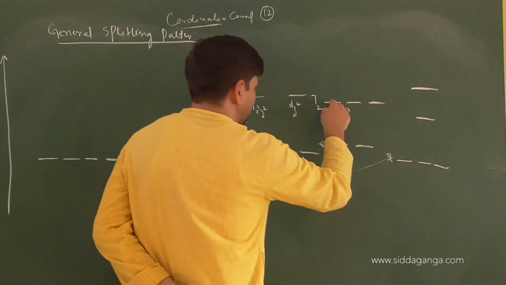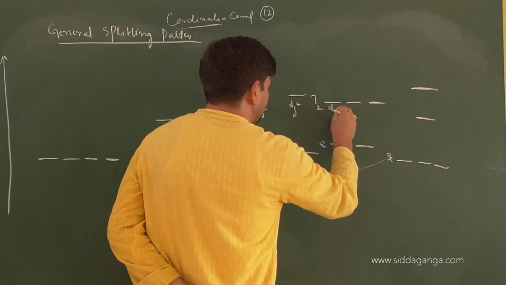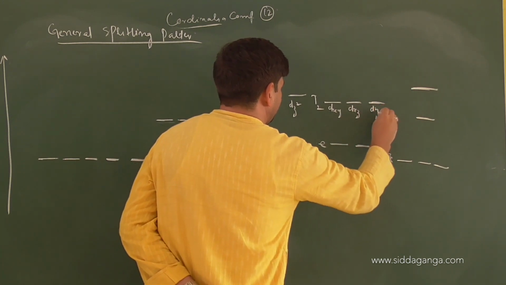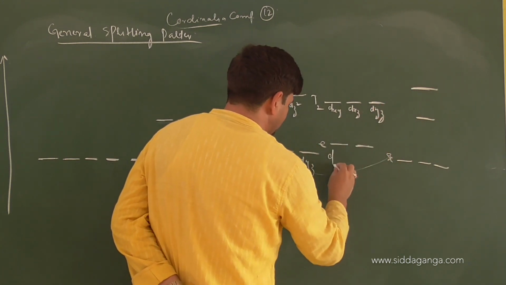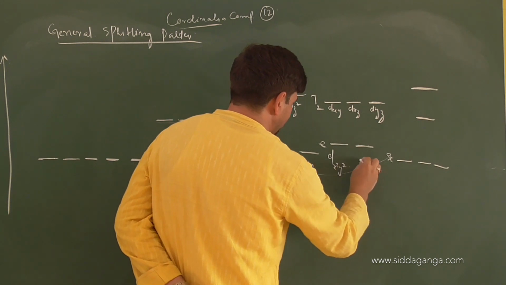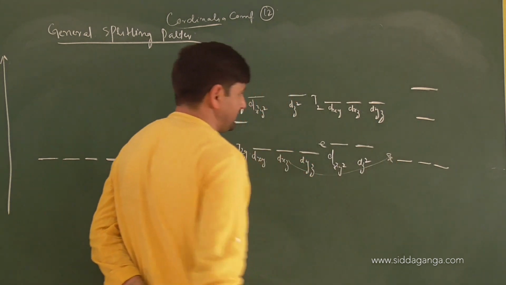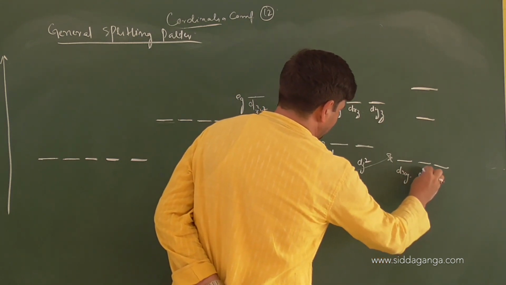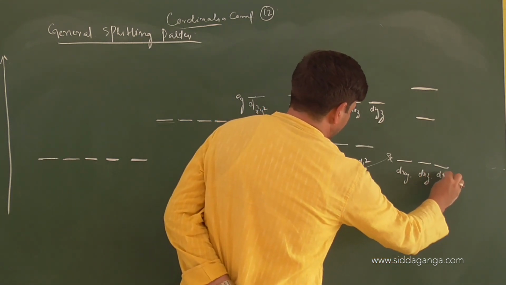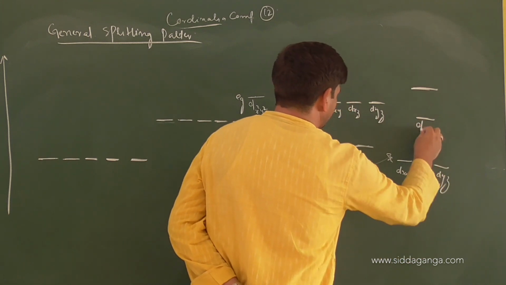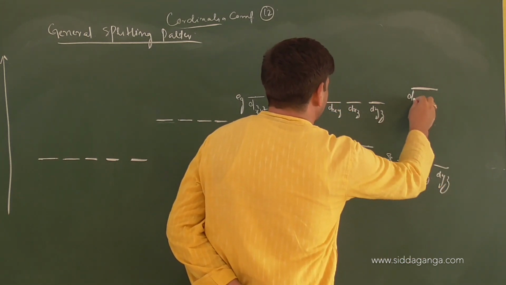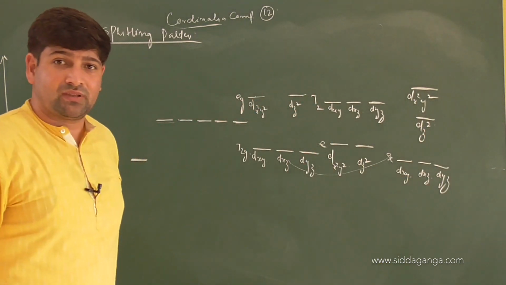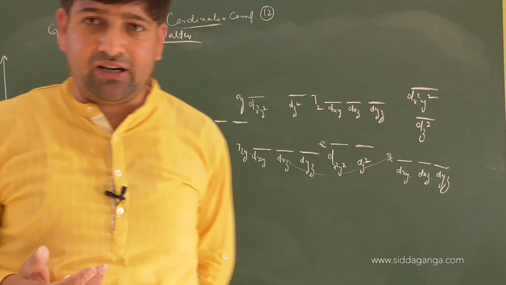Here it is reverse. This is dxy, then dxz, then dyz, then dx square minus y square, then this one dz square. Correct or not? This is dxy, then dxz, then dyz, then dz square, then dx square minus y square. Correct or not? Are you getting the points clear or not?